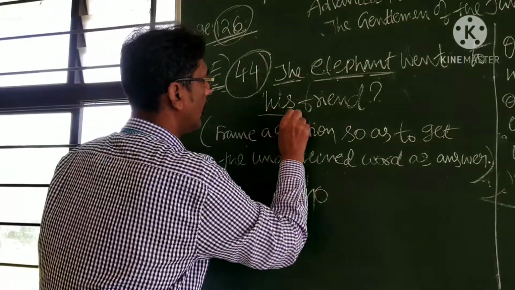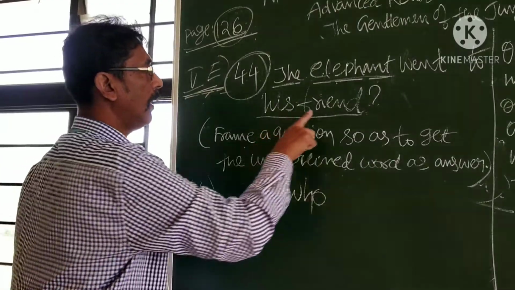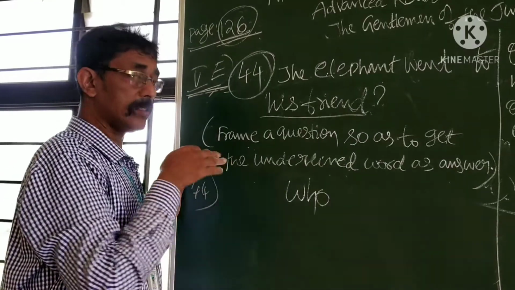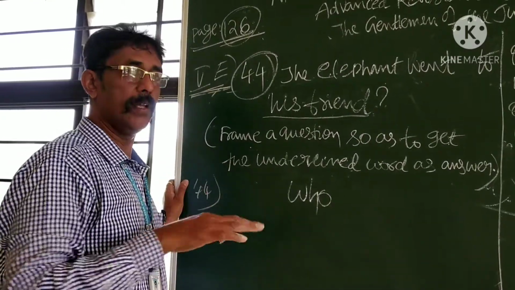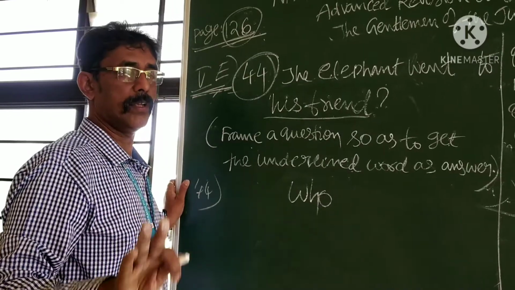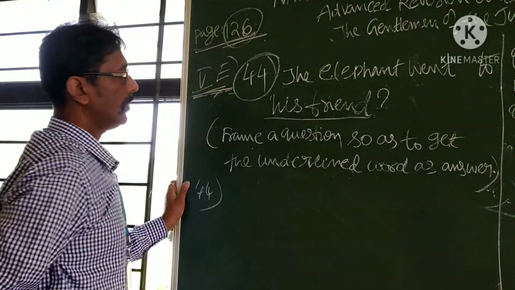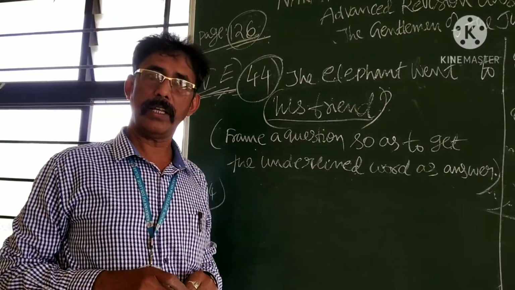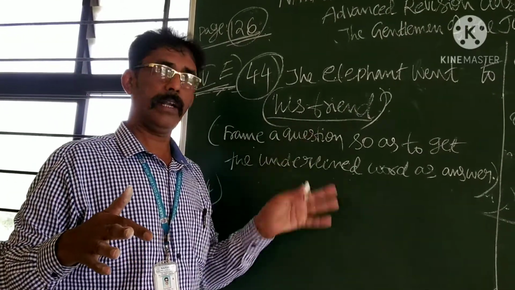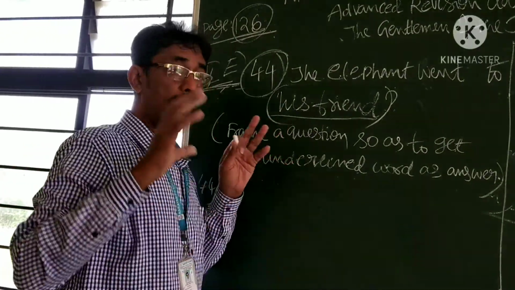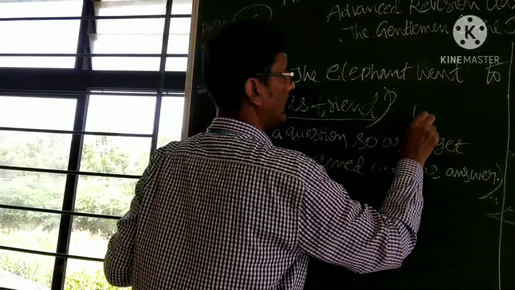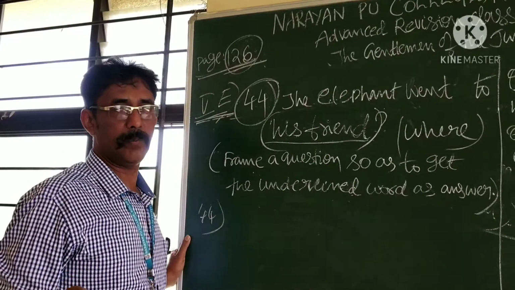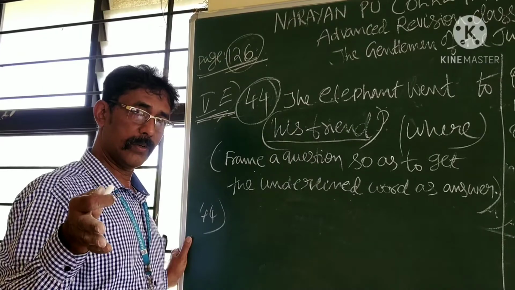I will underline here. I will not underline here. You may not agree with the answer I am going to write now, but it is the correct answer. What is the answer? See, his friend should not be there. Where did you go yesterday? You may say, I went to Bangalore, London, temple. You may think that where means a place should be mentioned. No. Where means I went to my friend yesterday. Where did you go? To my friend.